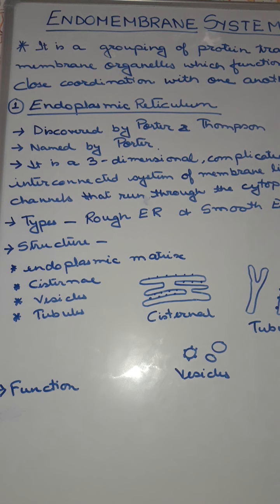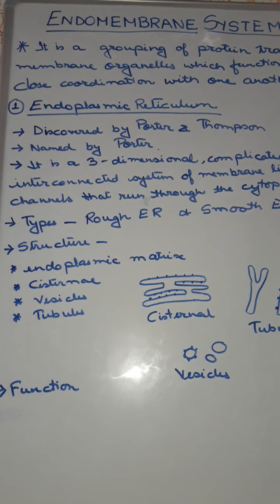Now when we are discussing the structure of the endoplasmic reticulum, we find that there are basically three main types of structures: cisternae, vesicles and tubules. In these channels or spaces, within the tubular structure, some fluid-like substances are present which are known as the endoplasmic matrix.